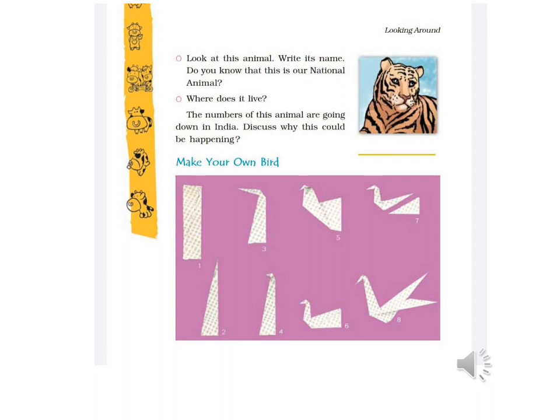The number of tigers is going down in India due to unlimited hunting of tigers for their skin and bones, and excessive deforestation or cutting of trees is also a reason for their decreasing number.